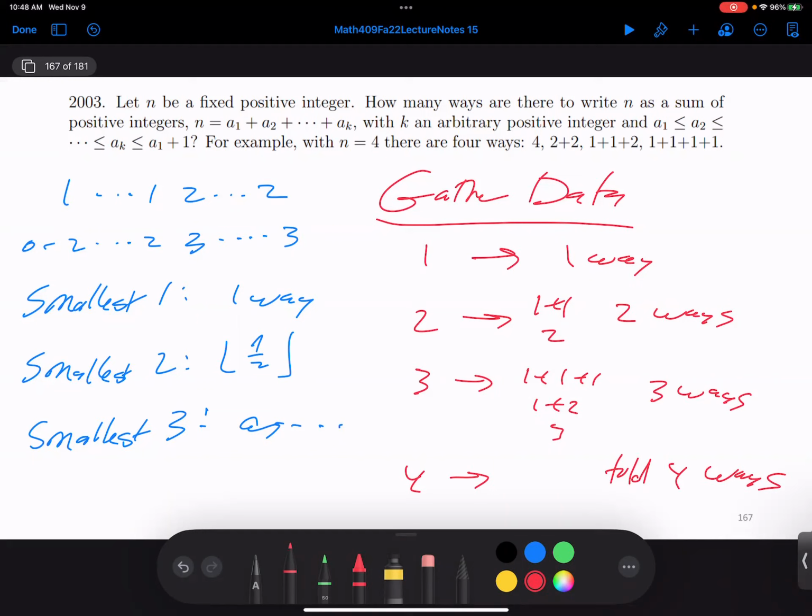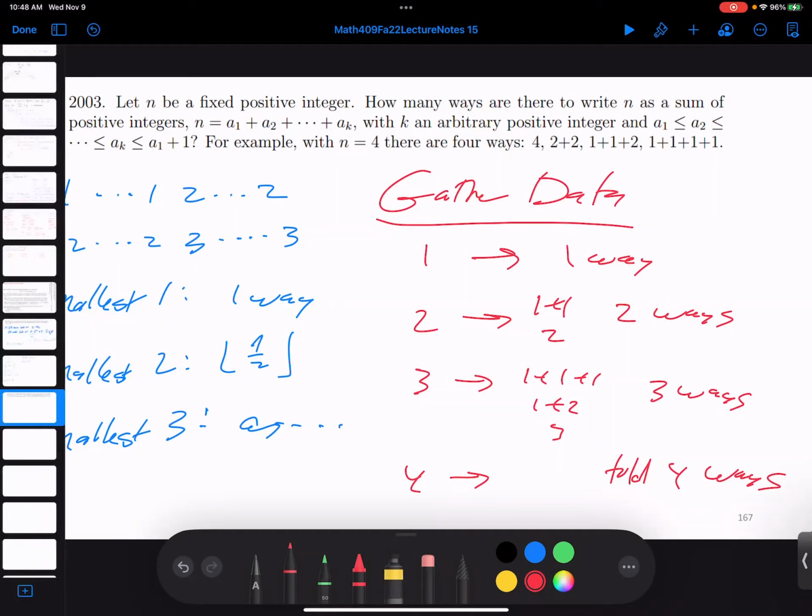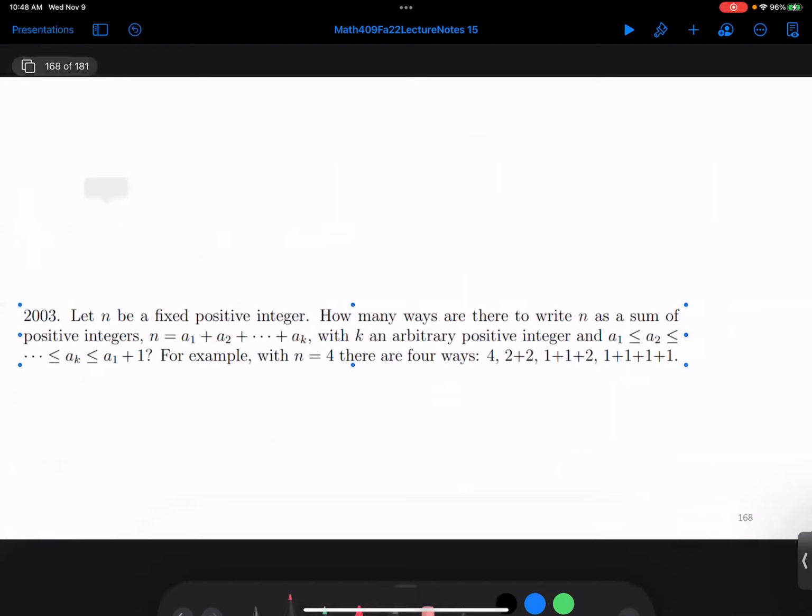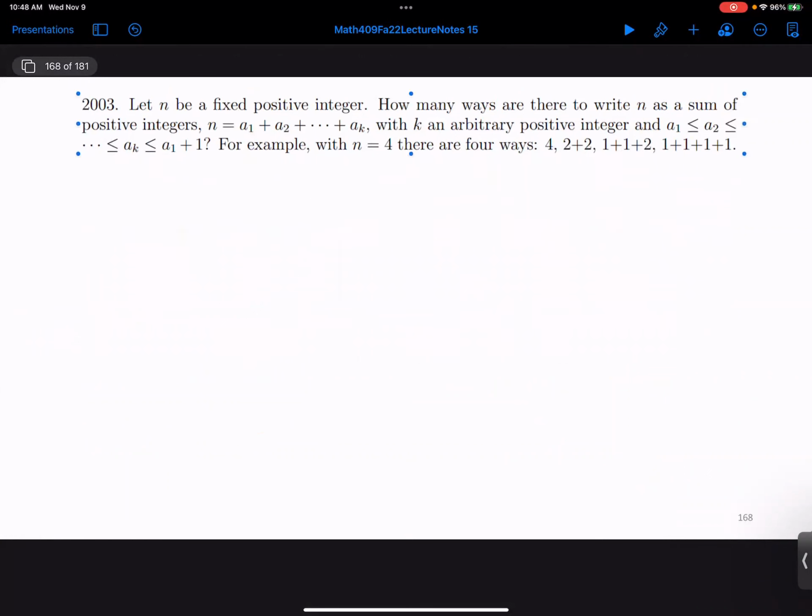N ways. Do you see how valuable it is to just roll up your sleeves and do small cases? If you just start trying to do the problem, like this is what my first thought was, I start getting terrible formulas. But if I start doing small ones, I now have a conjecture. I conjecture that for n, there's n ways. They kind of gave the answer. So again, they want to make sure that you understand, and so they have to give you something. And you want to be very clear as to what's allowed or not allowed. So they gave you there's 4 ways.